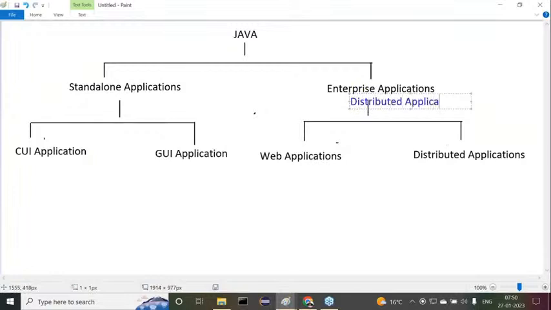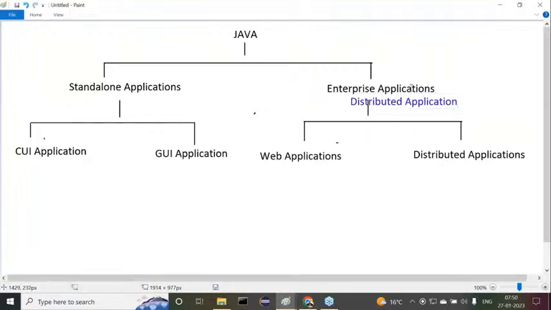Either we can call them enterprise applications, or we may call them distributed applications. If we use the enterprise applications terminology, then the two types are web applications and distributed applications. But if you use the distributed applications terminology, what are the two types of these distributed applications?